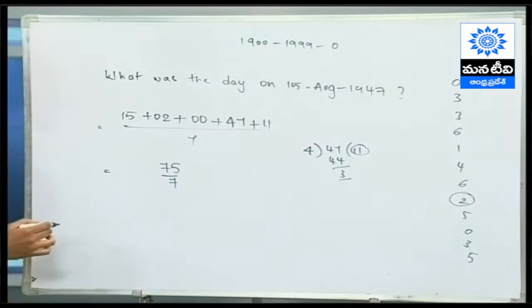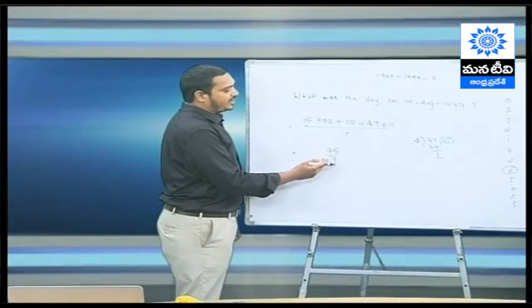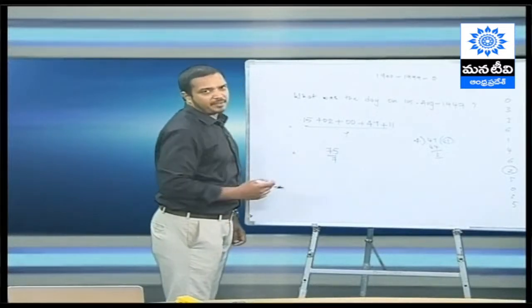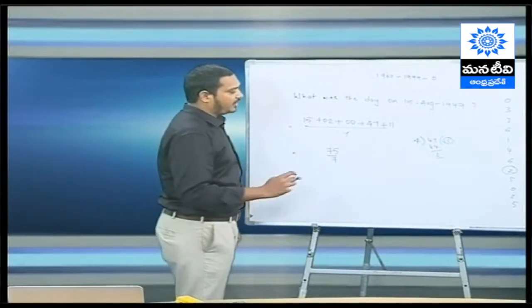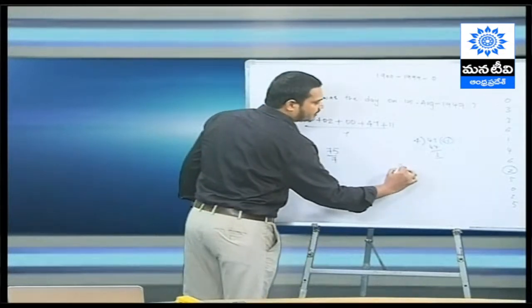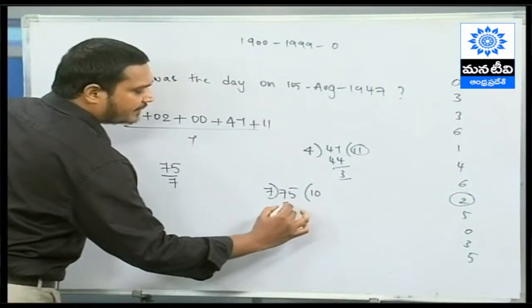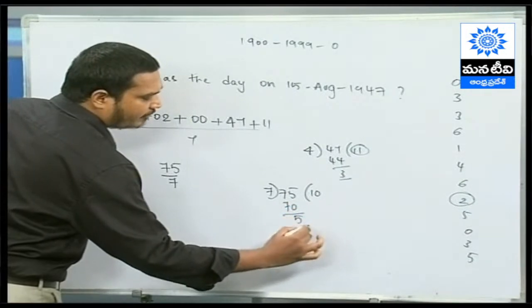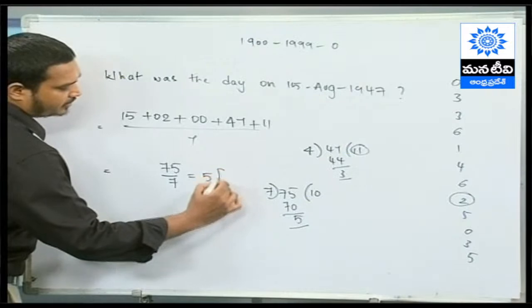And guys, please don't cancel here. దీన్ని క్యాన్సల్ చేయొద్దండి. Okay, cancellation means 7 1s are 7. If you cancel, it becomes 7 1 7 7.7. Please don't do cancel here. Do the division and just find out the remainder. So division here is nothing but, 75ని మీరు 7తో డివైడ్ చేసినట్లయితే it is 7 10s 70, and what is the remainder? 5. I just need the remainder here, which is 5. So in the brackets just write down it's a remainder.